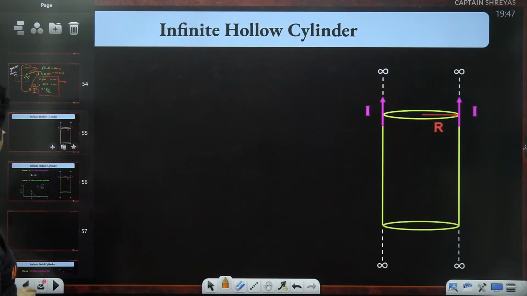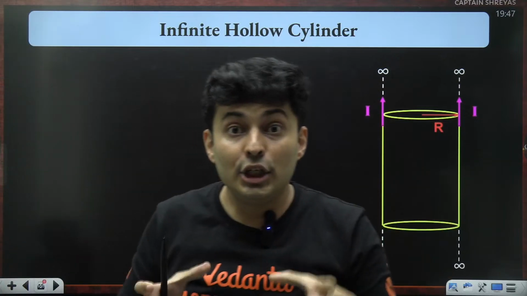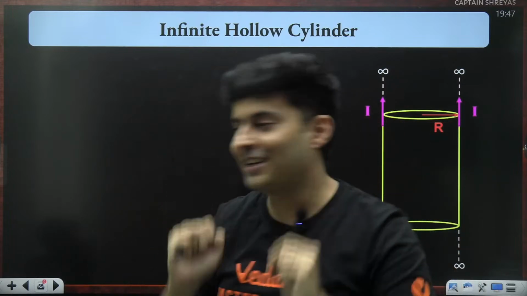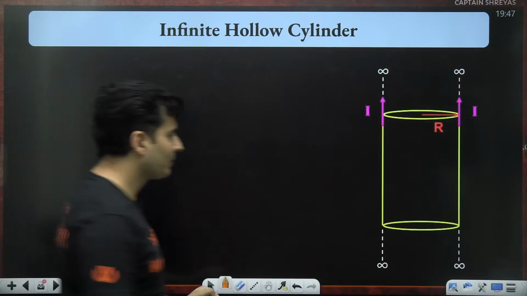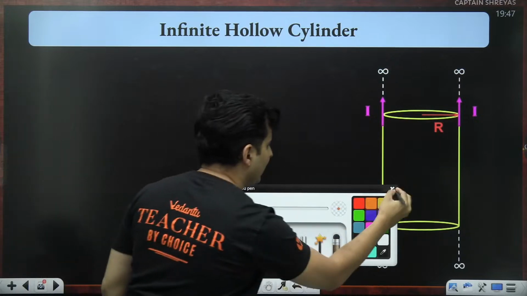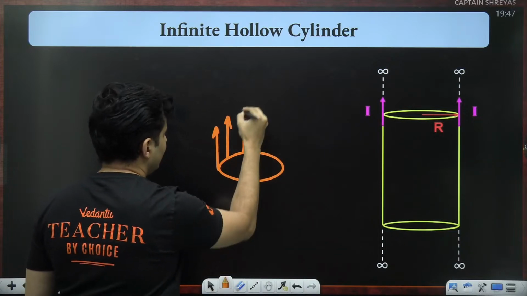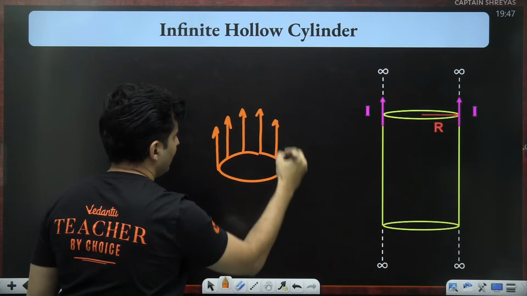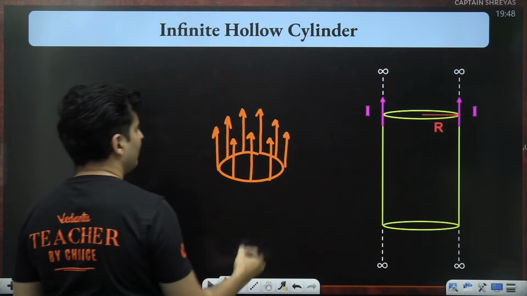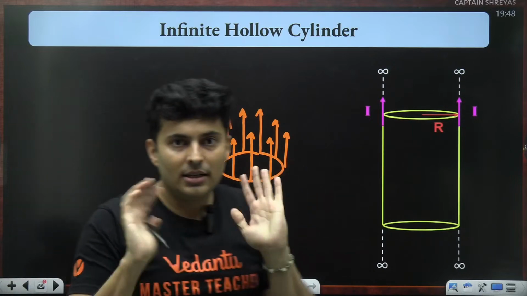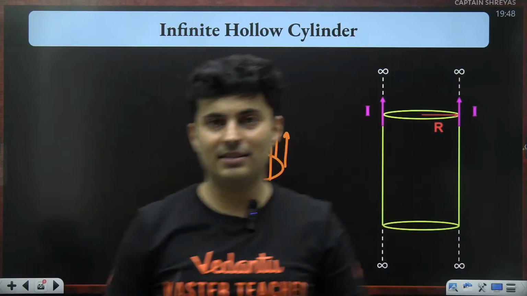Now, another simple application of Ampere's loop law is, imagine a hollow tube carrying current. Tube, hollow, carrying current. Very, very interesting. It's a completely hollow tube. If you are wondering how the current is going, let me explain this to you. The currents are basically going like this. Try and visualize this, guys. It's going along the curved surface, but not circular, parallel to the axis.